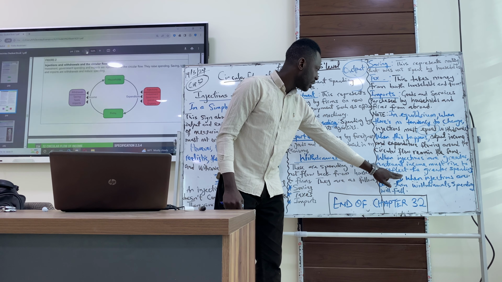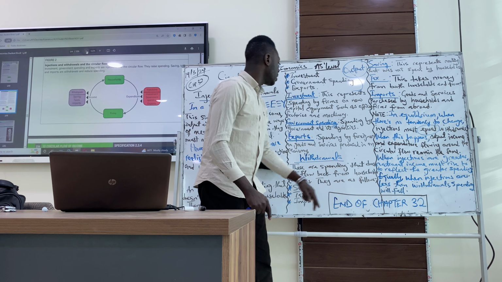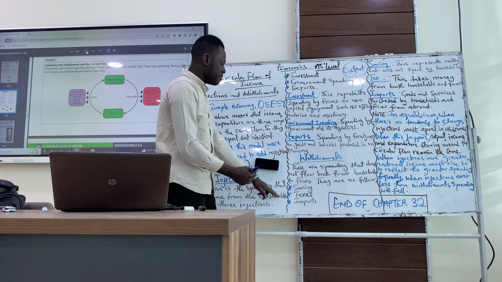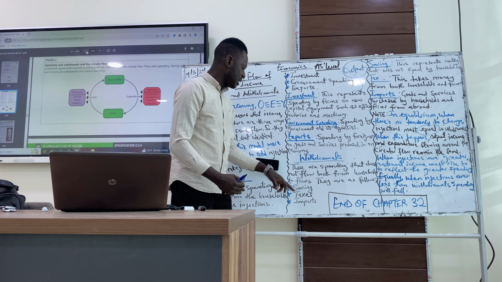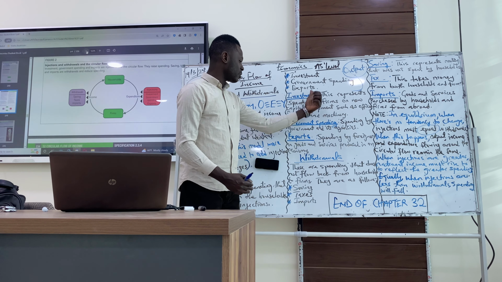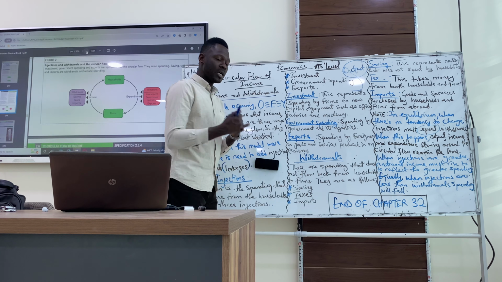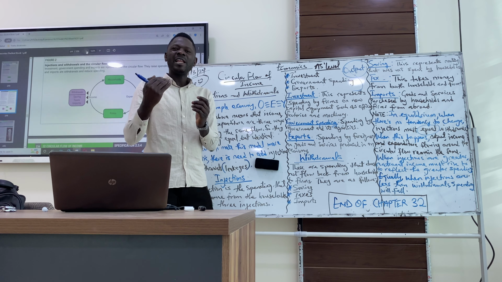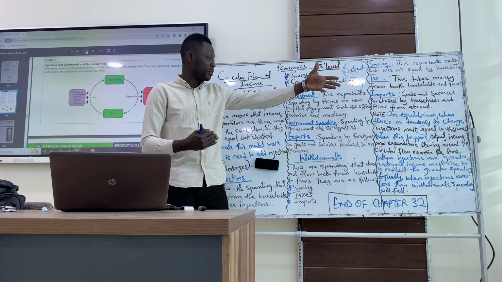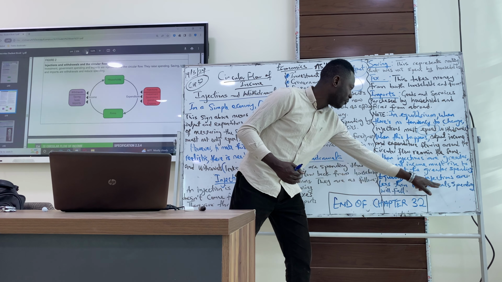And the second one, equally, when injections are less than withdrawals, spending will fall. So if withdrawals become greater than injection, it means people save more than spending, people pay more taxes than government spending, imports are more than exports. This will bring about a fall in spending, because savings means you are not spending, taxes means you have less disposable income, imports means you don't buy domestic products, rather you're buying from foreign businesses. So this must be reflected by a fall in spending.